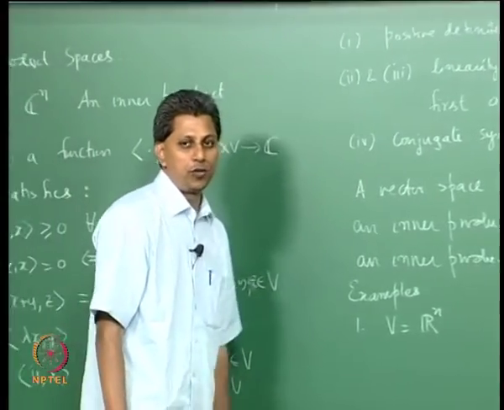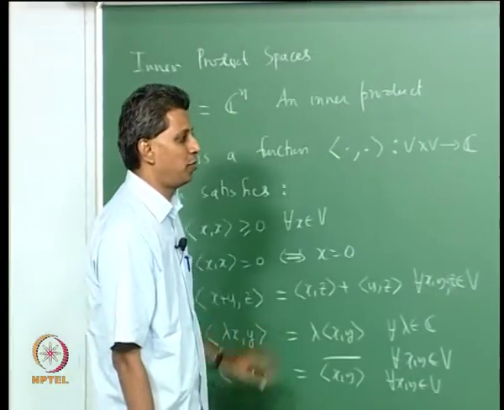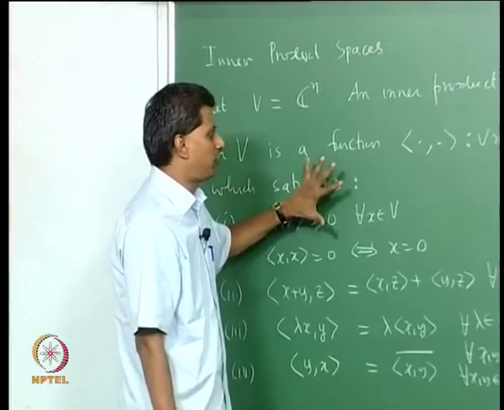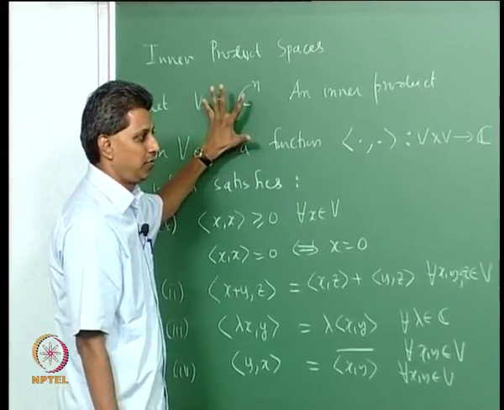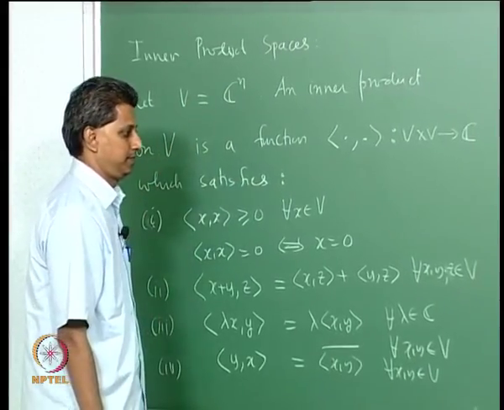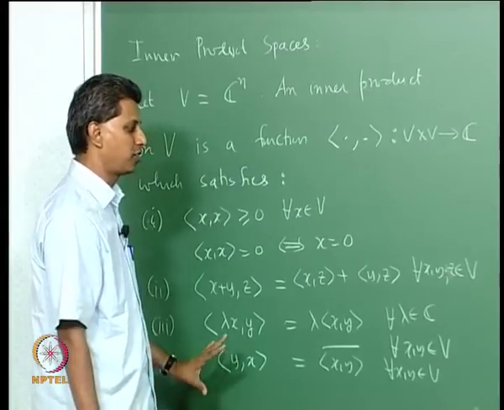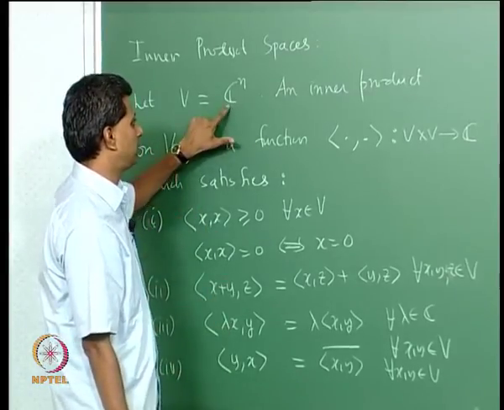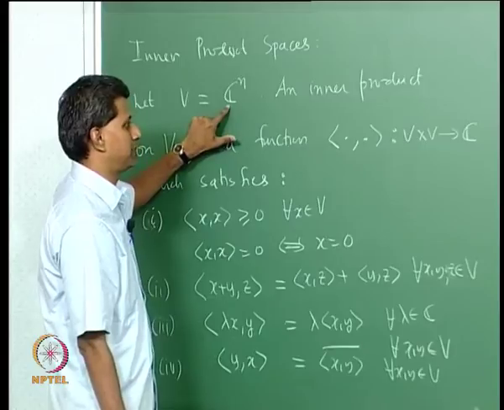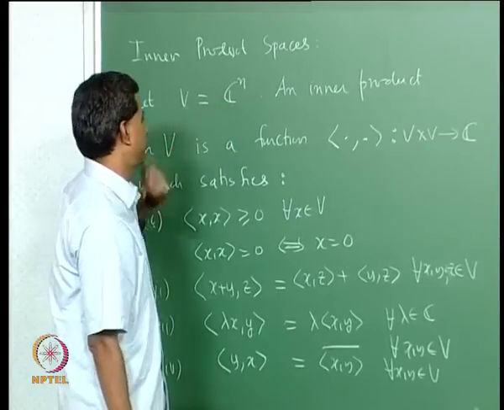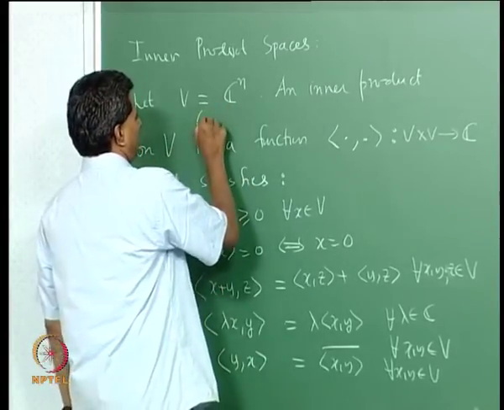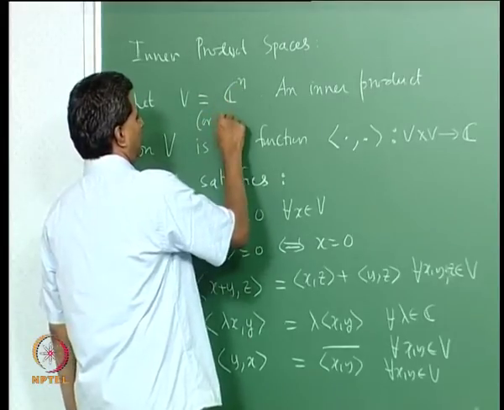If you go back to this example, you will see that no property of Cn has been used. What I want is really a complex vector space. So, I can replace this as well by a complex vector space. So, I will simply say V equal to Cn or any complex vector space.